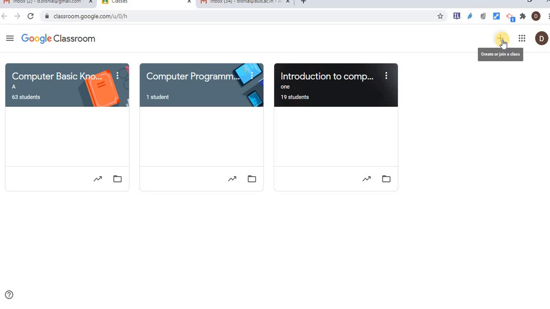So both teacher and student have to go to classroom.google.com. If I am a teacher, I have to create a class, or if I am a student, I have to join a class. Joining is done via a code or an invitation shared by the teacher, and I'm going to show you how a student can join our class. So let's first see the teacher view, how we can create a class